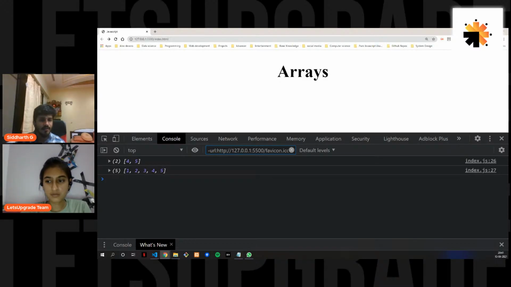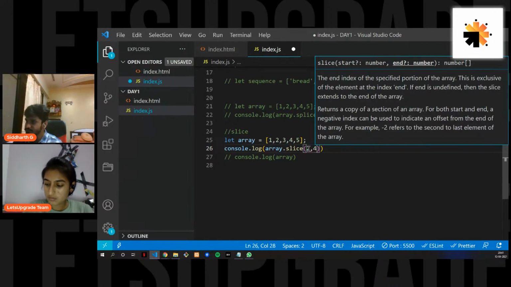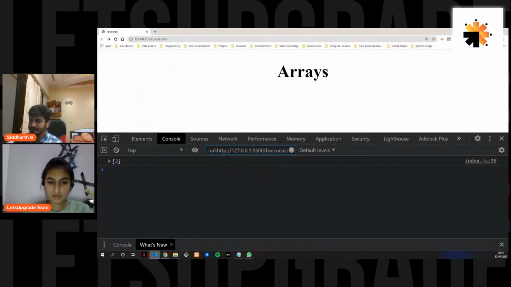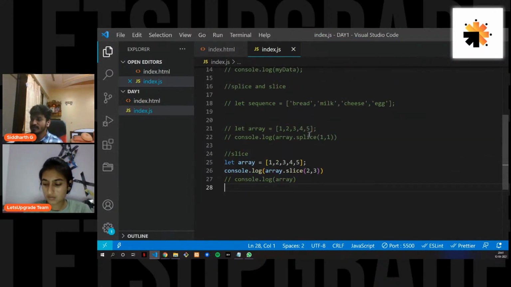Now let's say I'll take another example, or even you can try it. I'll just comment this out. Let's say 2, 4. Now 0, 1, 2. Let's say you want to stop it at 4, but let's do it with 3. What do you expect to see here? You get 3, and you get 3 only, right? Earlier I used to tell you, okay, 2, 3, and 4, I want these values.